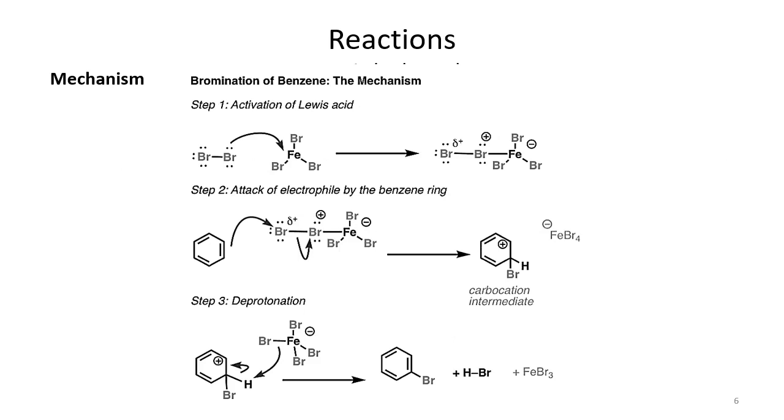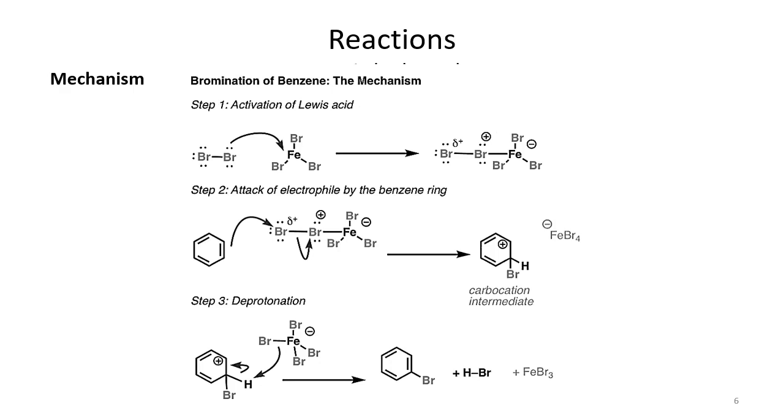When we talk about the mechanism of halogenation of benzene, first we use a Lewis acid, an iron trihalide. It reacts with the dihalogen compound. We are taking the bromination example here.